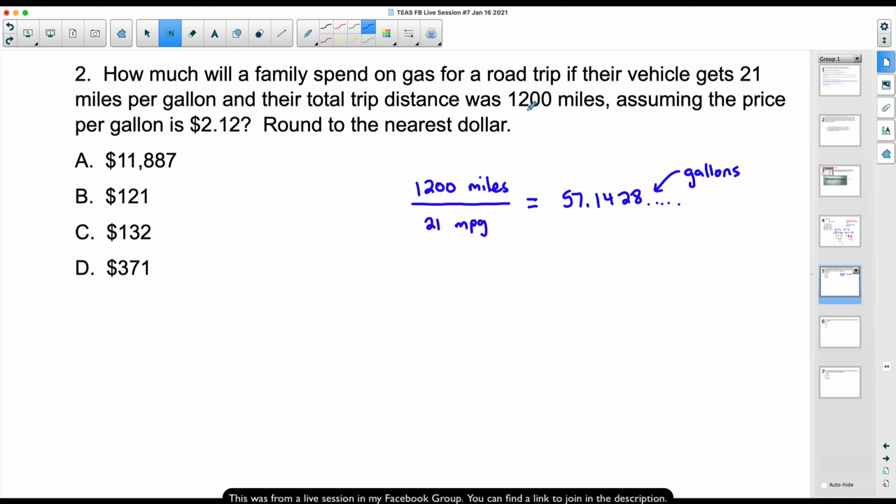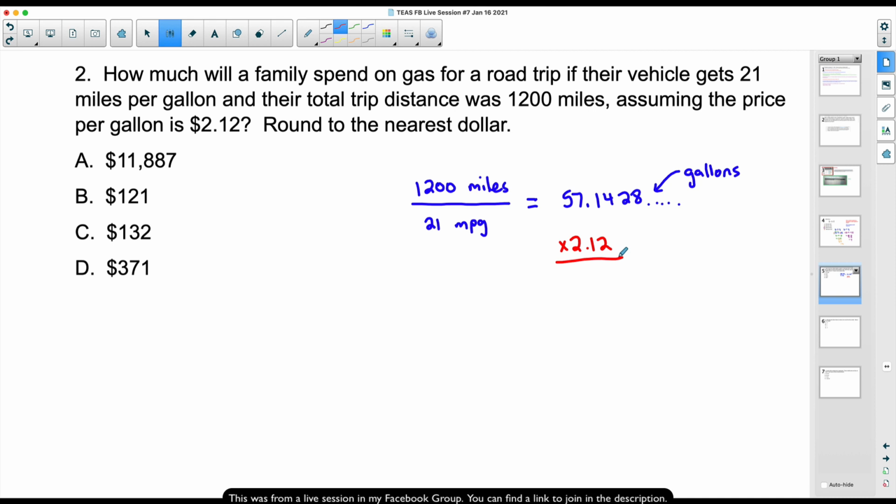So if a family goes on a 1,200 mile trip and their vehicle gets 21 miles per gallon, they will burn roughly 57 gallons of gas. Well, the question says, how much will they spend? If they're going to burn roughly this many gallons of gas and each gallon costs this much money, we want to multiply this by $2.12.